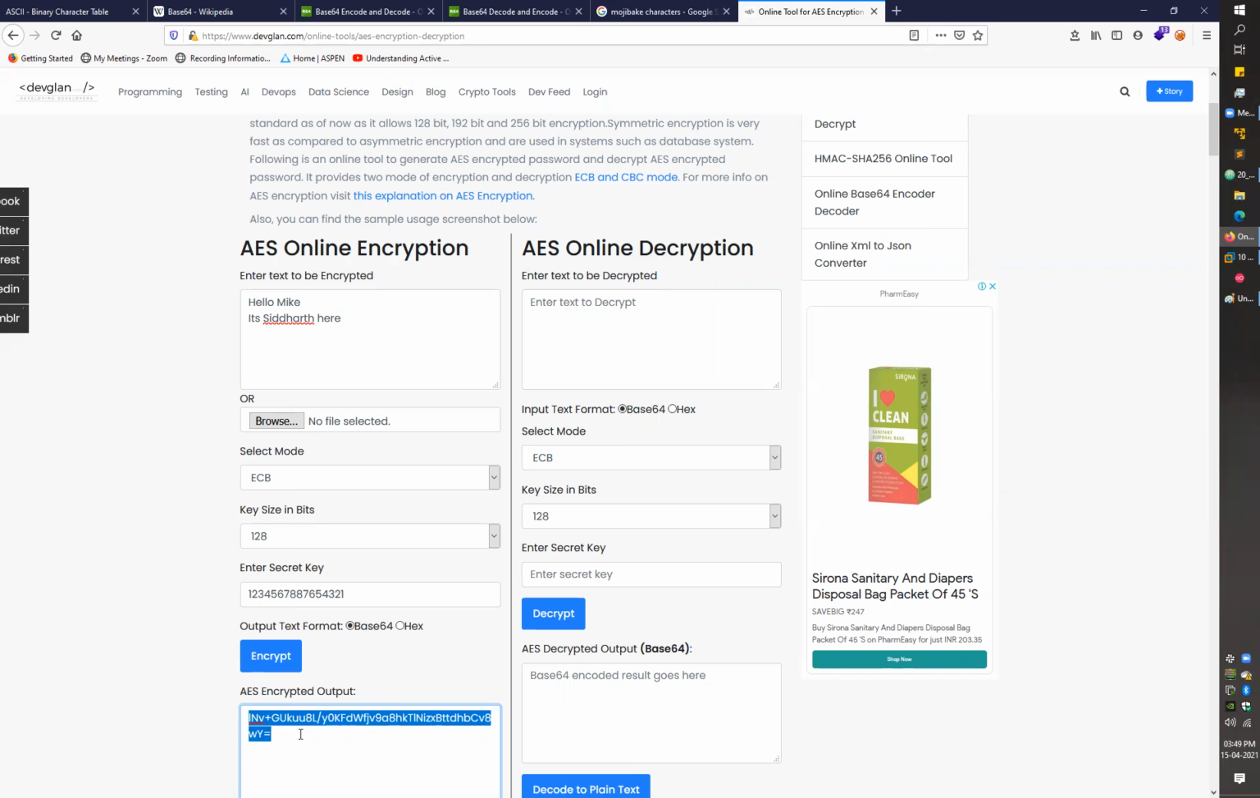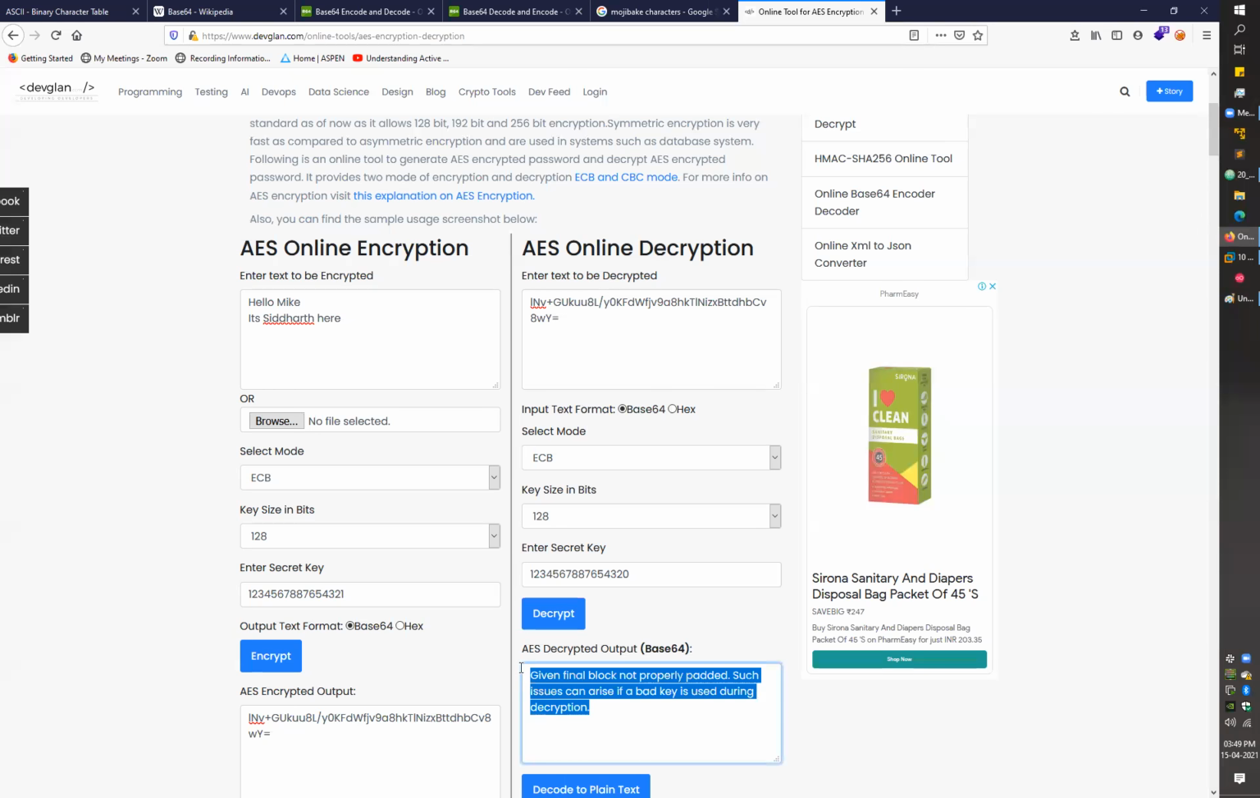So again, I'm copying this output and placing it here for the decryption part. And for decryption, I have to use the same secret key. If I copy it and place it here, let me first show you the result for a different key. I'm replacing the last digit with 0, right? And then if I try the decryption, it will give me an error. But if I use the same key and then go with the decryption.